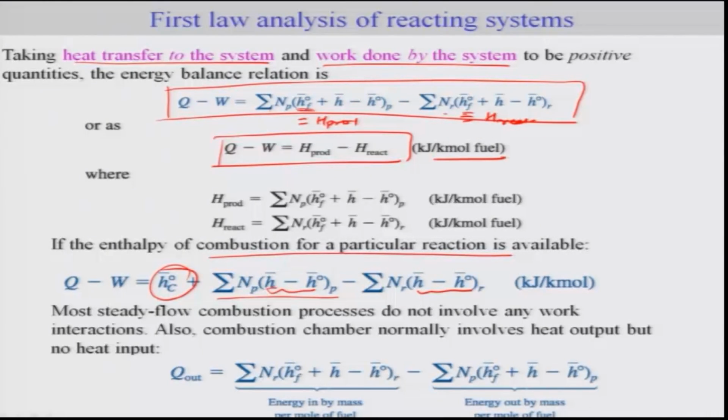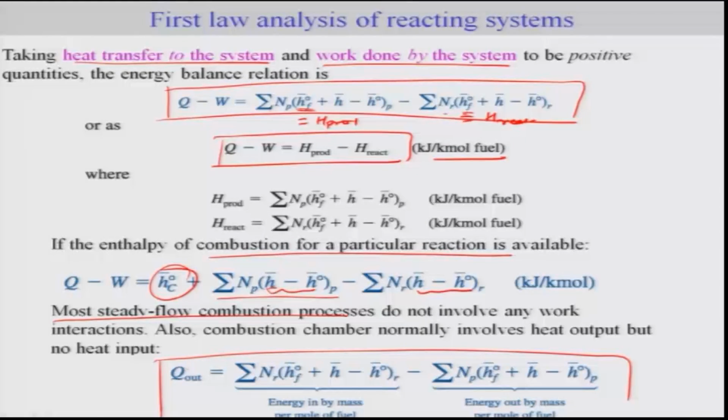So if this is available, we can directly make use of this expression. For most steady flow combustion processes, there is usually no work involvement. That means they do not involve any work interaction, and hence this would be 0. One can write Q out, the heat generated, as nothing but the difference between the enthalpy of the reactant entering the combustion chamber and the enthalpy of the product leaving the combustion chamber.